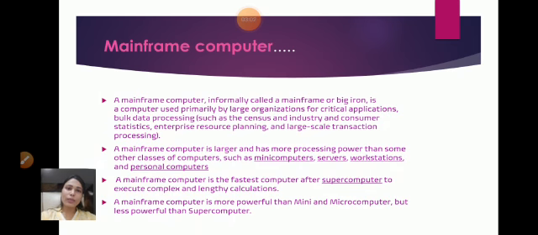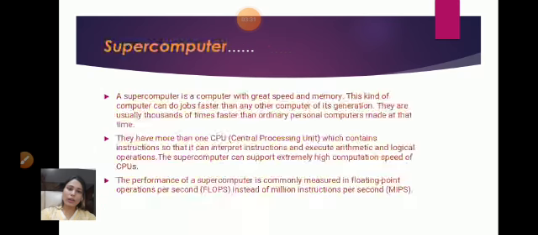Mainframe computer. A mainframe computer, informally called big iron. It is used by large organizations for critical applications and bulk data processing. Mainframe computer is larger and has more processing power than some other computers. And mainframe computer is the fastest computer after supercomputer. A mainframe computer is more powerful than mini computer and microcomputer, but less powerful than supercomputer.